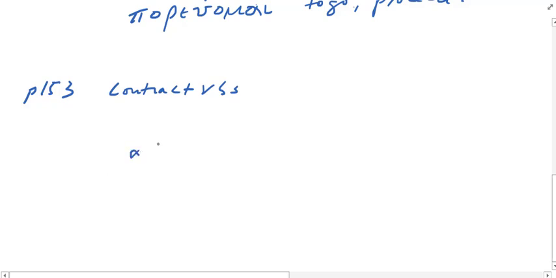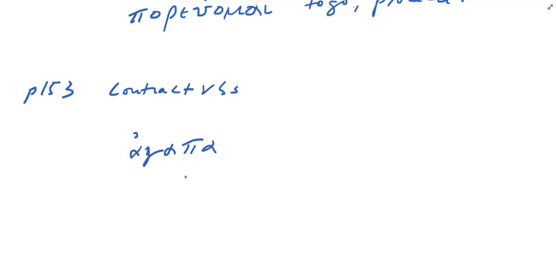Let's take agapao as an example. What's my present stem for agapao? Agapa. Okay, so there we go. What if I want to say, I'm smiling because I am loved. I am loved. And I want to create a passive verb here. Well, I take my present stem, agapa, and I add a connecting vowel, and then I add a personal ending. If I am the subject of I am loved, I'm going to use mai, right? And if I'm using mai, which connecting vowel do I use?